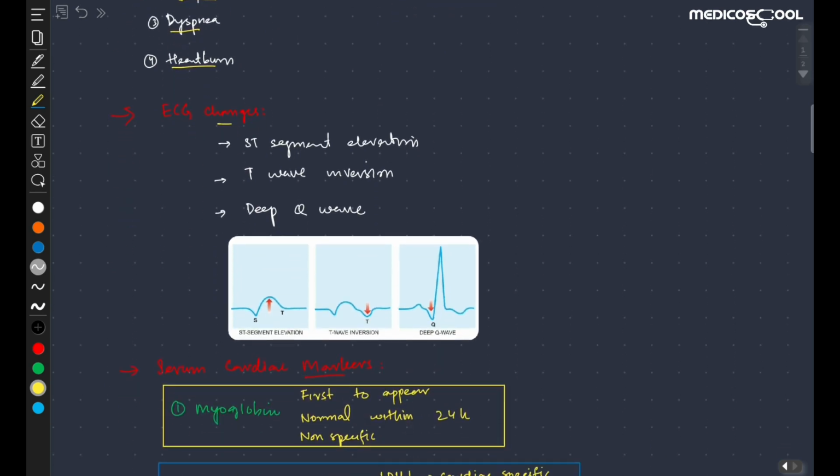Now coming toward the ECG changes, myocardial infarction shows ST segment elevation, or maybe depression if it is subendocardial infarction. There is T wave inversion or a deep Q wave. As you can see, there is ST segment elevation or maybe depression, there is T wave inversion, and there is a deep Q wave. These are all the signs of infarction, MI.